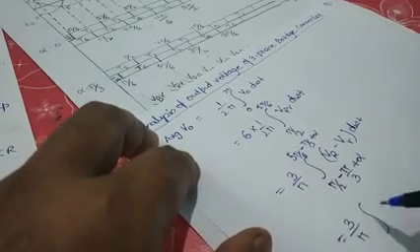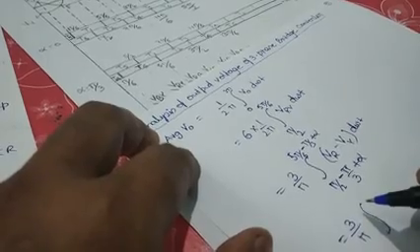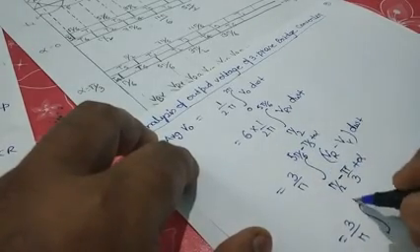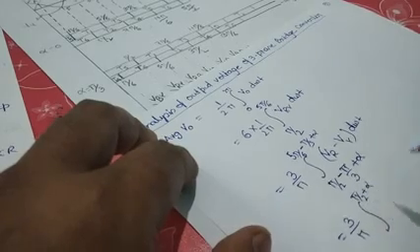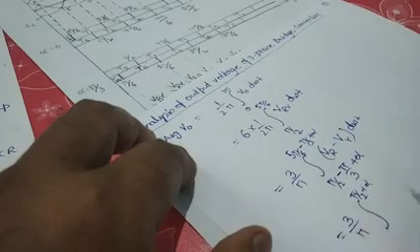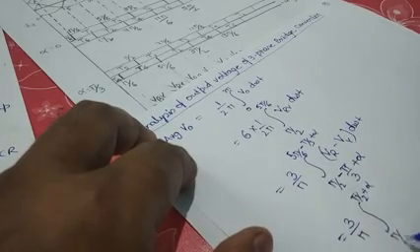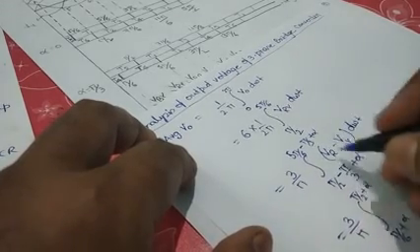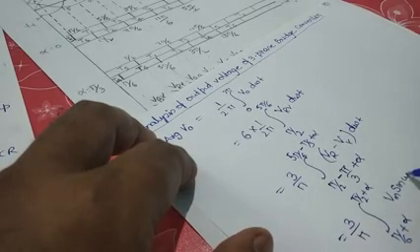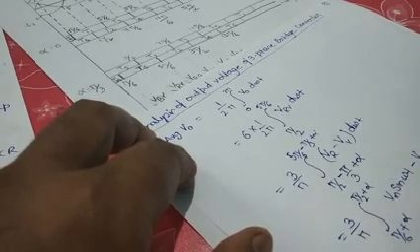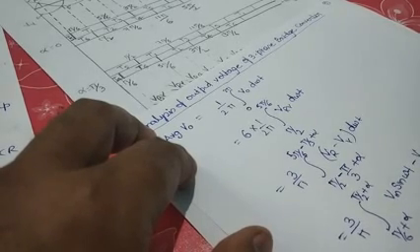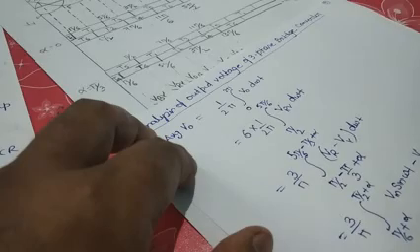Now what will be the limit? So if we see the limit, 150 minus 60, that is pi by 2 plus alpha. And what is the limit here? Pi by 2 minus pi by 3, 90 minus 60, it is pi by 6 plus alpha. What is the value of VR? It is Vm sin omega t minus Vm sin(omega t minus 2 pi by 3).